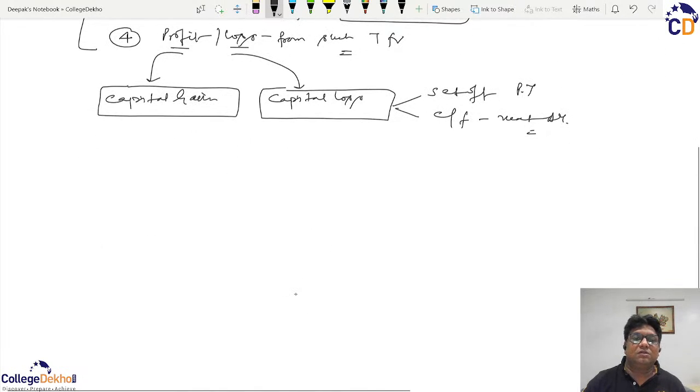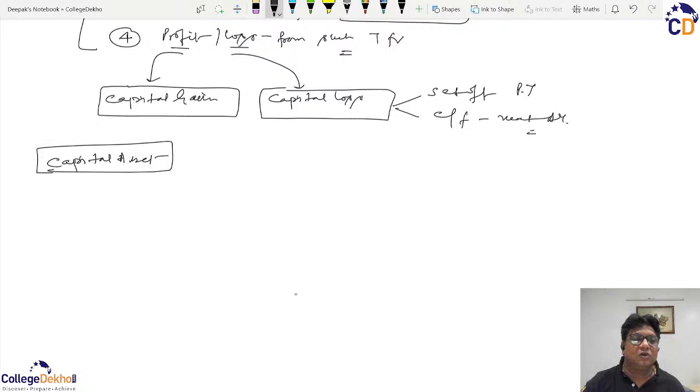So, beginning with the first requirement, that there must always be a capital asset. Simply speaking, there is not much difficulty in understanding the capital asset. In layman's terms, when you use the word capital asset, it denotes a kind of property, a kind of investment.